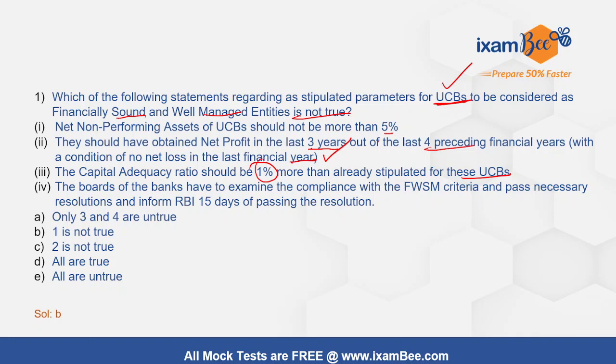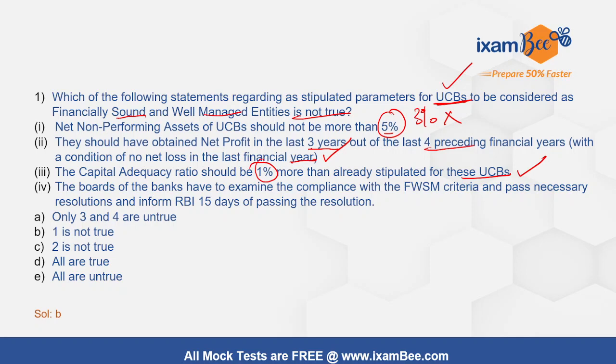Net profit for the last 3 years out of 4, no net loss in the last year, and capital adequacy ratio of at least 1% more. Net NPA should not be more than 3%, it is. So this is incorrect.